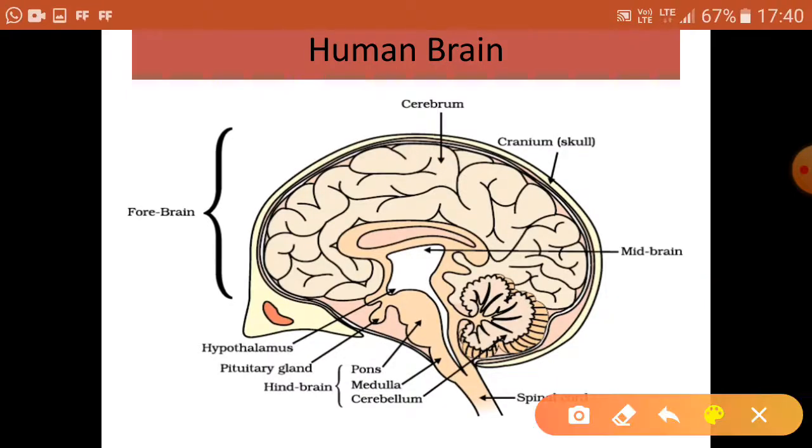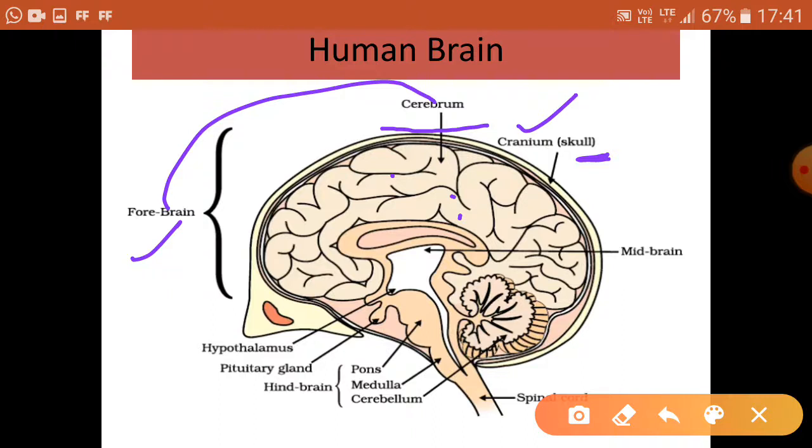This is a clear picture of the brain. You can study here. This one is the forebrain. It includes cerebrum. Forebrain has cerebrum part. This is the skull or the brain box, which is called cranium, for the protection. It is the part of skeletal system. Brain is the part of nervous system.